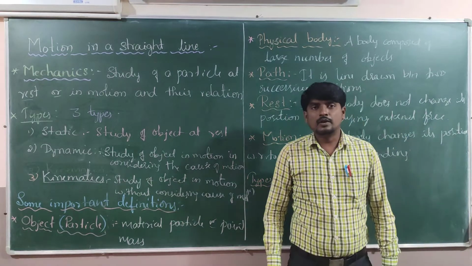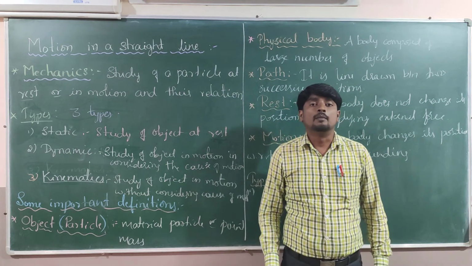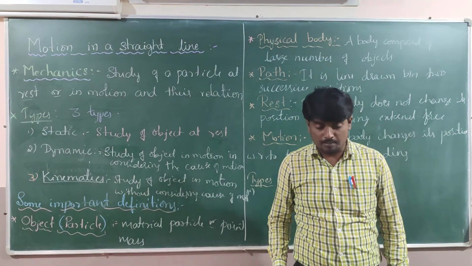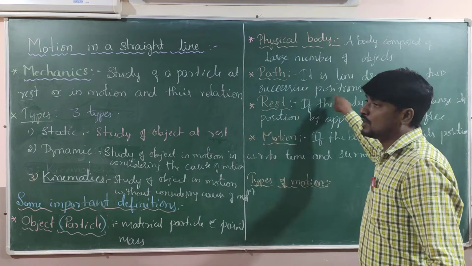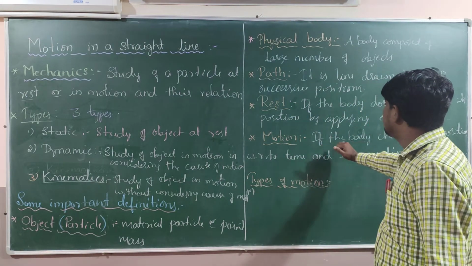Even if you apply a force on me and I am not moving, I am at rest. If I move from one place to another, then there is a path, which is a line between two successive positions. Then what does motion mean?